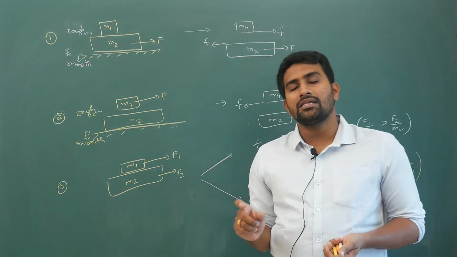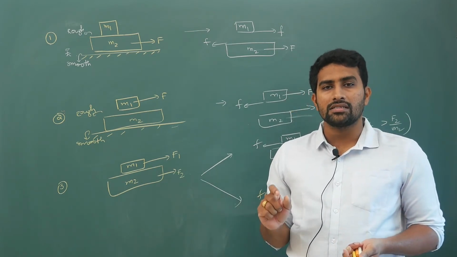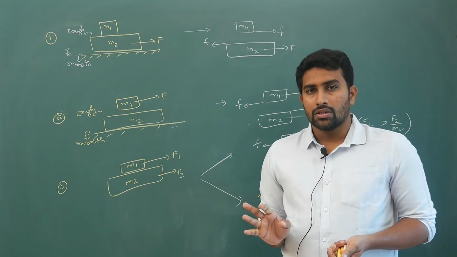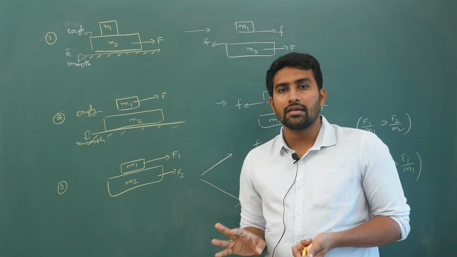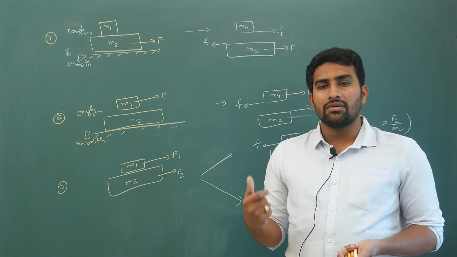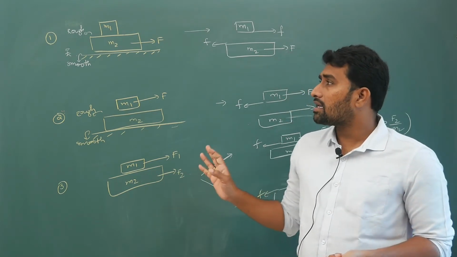If the accelerating tendency of a particular block is more, friction will slow it down. If it is small, friction will support it. Friction opposes relative motion, so whichever has greater acceleration, friction will reduce it. Whichever has smaller acceleration, friction will try to increase it. Keep this in mind.